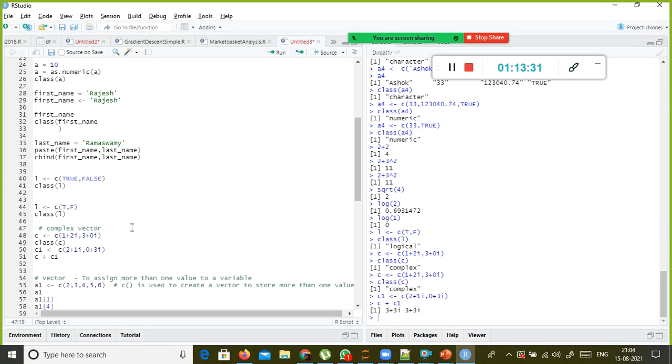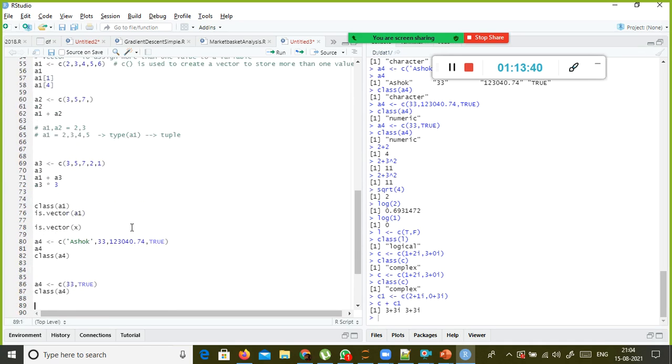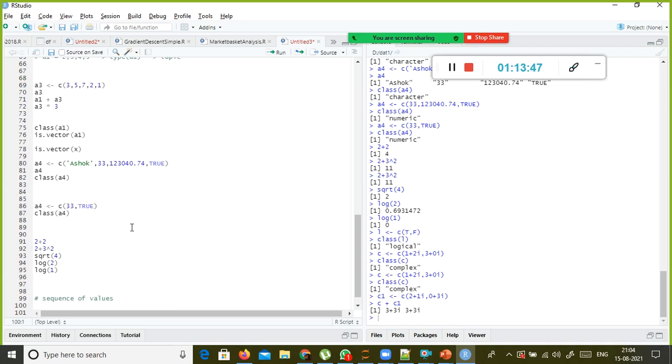The next thing is we will see how to generate a sequence of values. Suppose I want to generate the values 0 to 5: 0, 1, 2, 3, 4, 5.